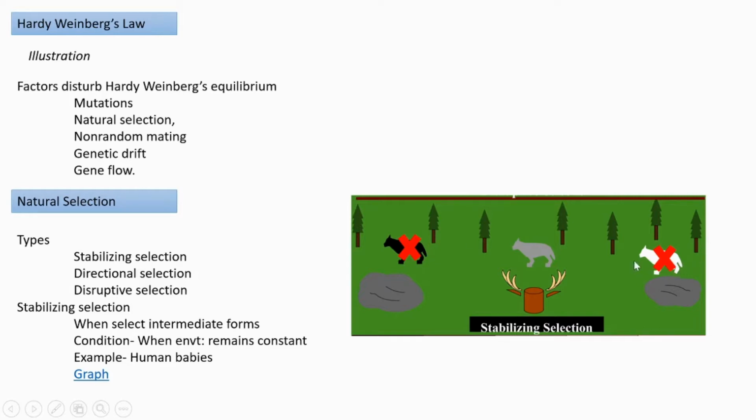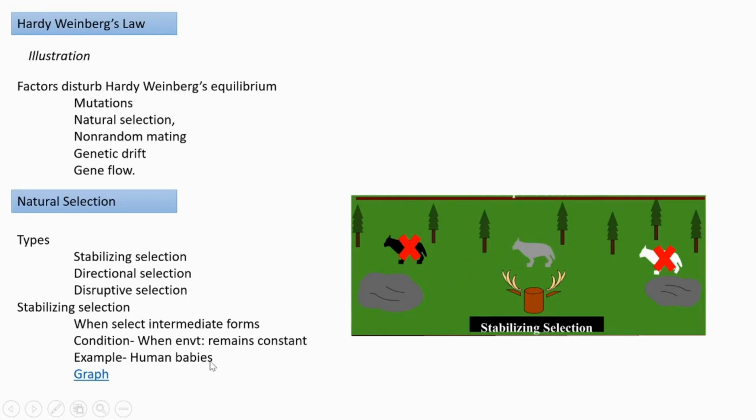They are not favored. Instead, a gray intermediate form is preferred. And in which condition are these intermediate forms usually preferred? Under conditions when the environment remains constant. Only in that condition are intermediate forms preferred and supported.